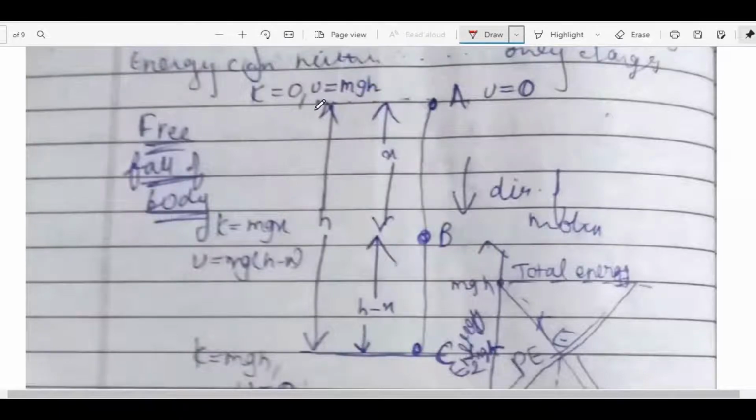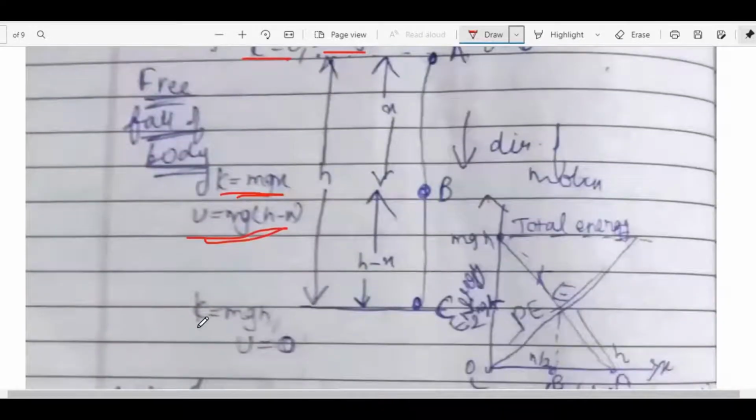At the top position, K is equal to 0 and potential energy is mgh. If it covers a distance x from here, then kinetic energy is mgx and potential energy is mgh minus mgx. And at the bottom, kinetic energy is mgh and potential energy is 0.